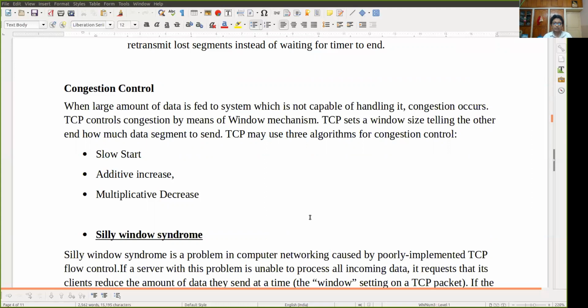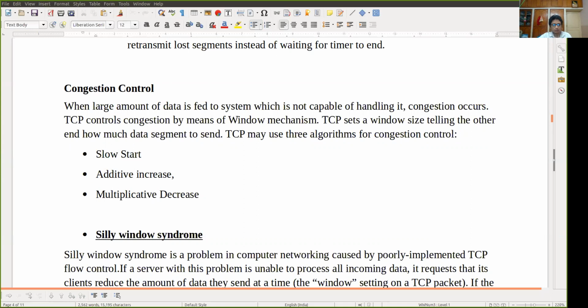The only way a sender can gauge that congestion has occurred is the need to retransmit a segment. Whenever we have to retransmit data, we can assume that there might be some congestion. Retransmission is needed to recover a missing packet which is assumed to have been dropped by a router due to congestion. Retransmission can occur in one of two cases: when the retransmission timer times out, or when duplicate acknowledgements are received. So this is the basic thing about the TCP congestion control mechanism.